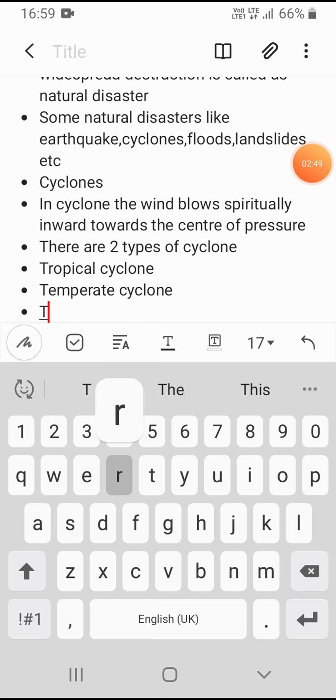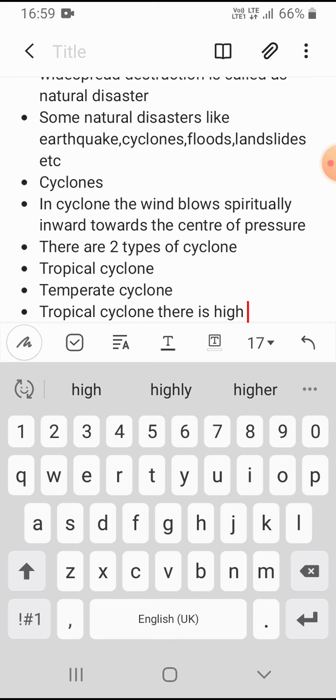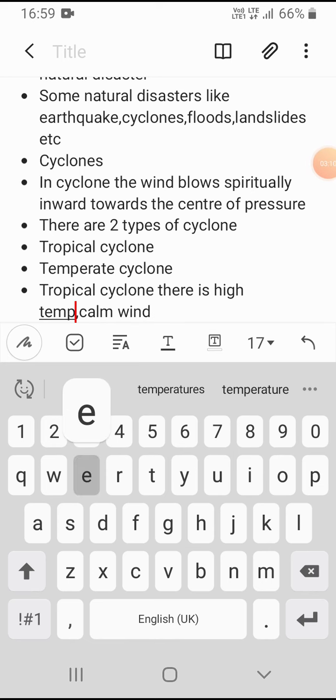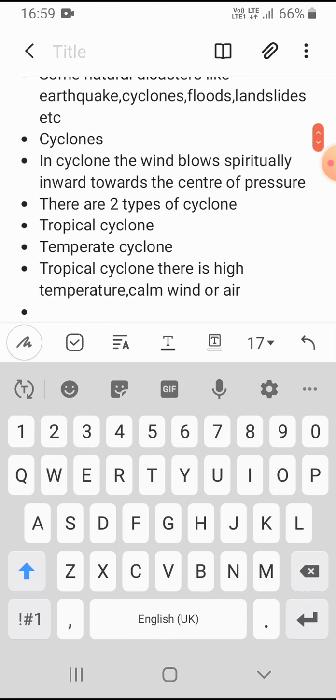In the tropical cyclone, there is high temperature, not high pressure, and calm wind or air. So in a tropical cyclone there are high temperature and calm air.